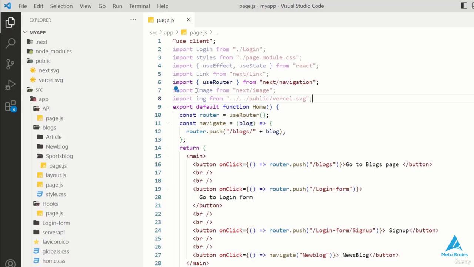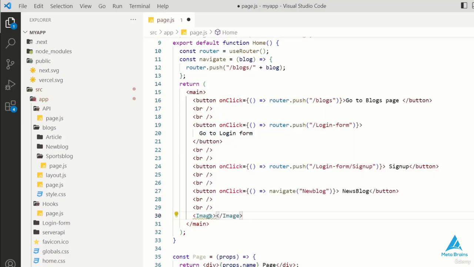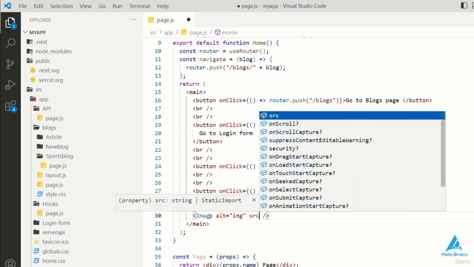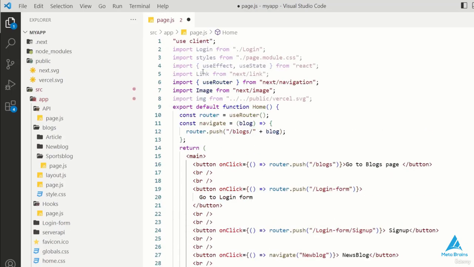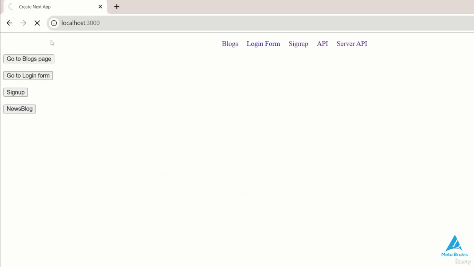Let's insert a line break, and now we can use our image. To insert an image, start with a capital letter, Image, followed by / and close the tag. However, it's crucial to specify the alt attribute to prevent a warning message from displaying if the image fails to load for any reason. Okay, so providing the alt text ensures that a meaningful description, img in this case, appears when the image is unavailable. Alright, now, what about the image source? So we simply use src followed by the name we gave during the import. Save the file, then check it in the browser.